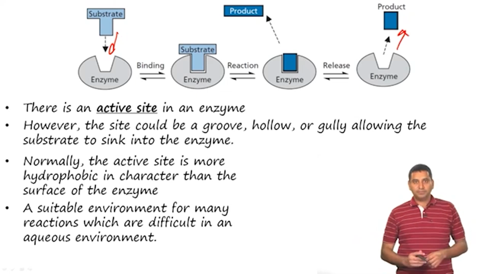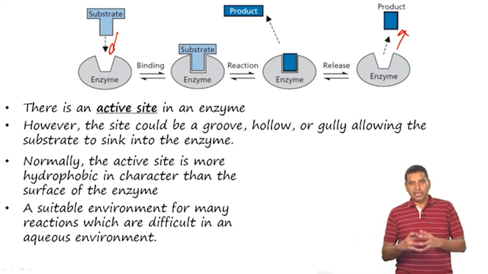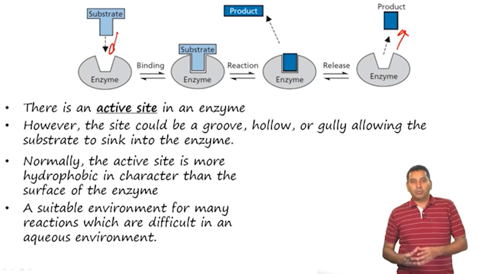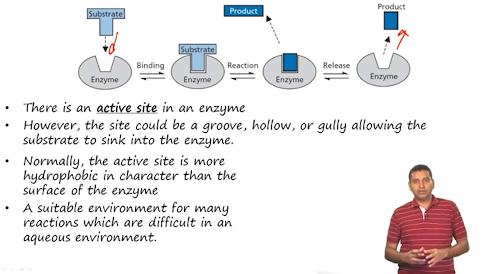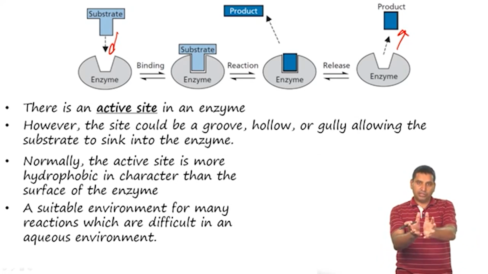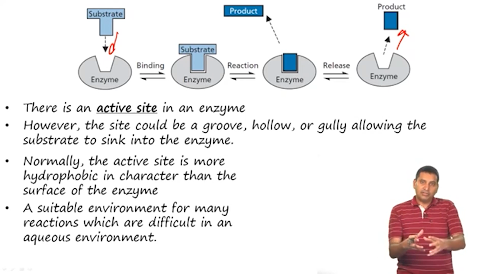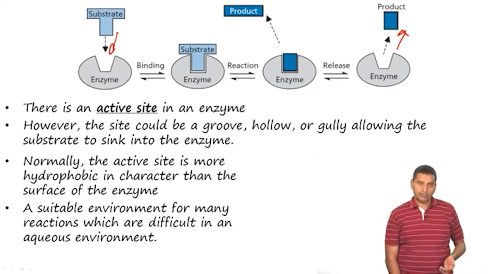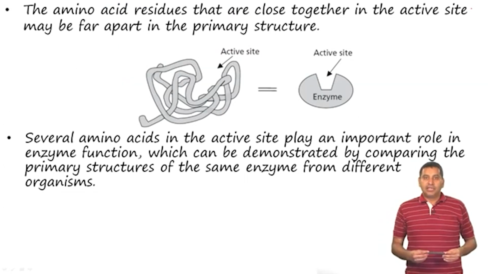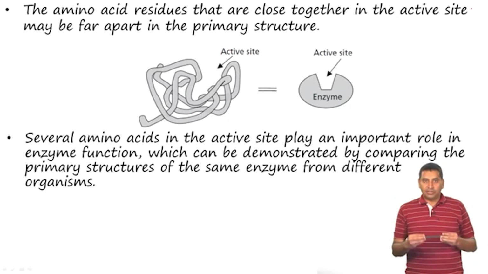Now, this binding site or the active site provides a suitable environment for many difficult to carry out reactions. And not just that, some of these reactions are not even possible in aqueous environment, and as we discussed earlier, the hydrophobic environment that is produced in this active site is responsible for binding, and subsequently we will look at some of the residues that can help with catalysis, but binding is an important part of enzyme catalysis. So, the active site contains several amino acids which play an important role in catalysis.